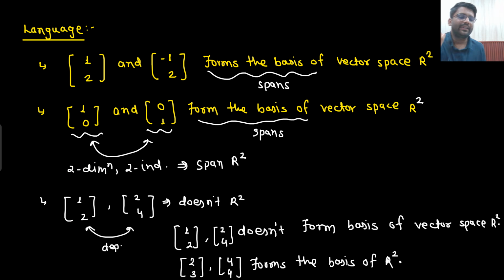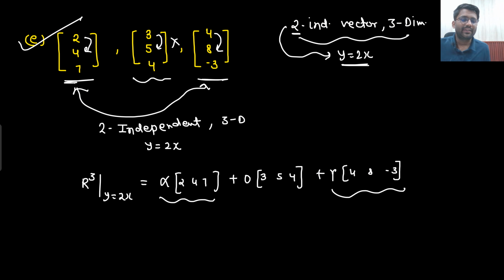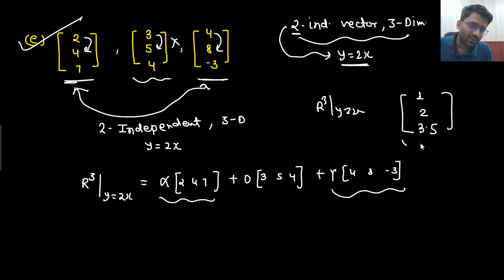So sir, based on your explanation, what I feel is that I will not even need this vector, right? So I will put the value of beta equal to 0. I will always keep it 0 only. Let's say someone wants me to frame R3 with y equals 2x. This is the condition I need to keep, no? So someone wants me to frame 1, 2, and let's just keep it 3.5. I want the vector 1, 2, 3.5.